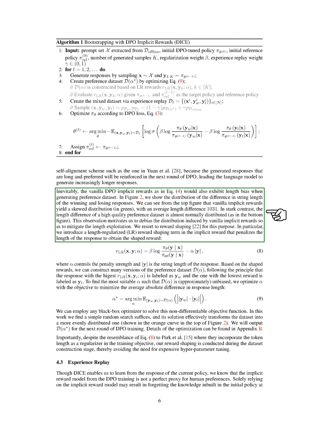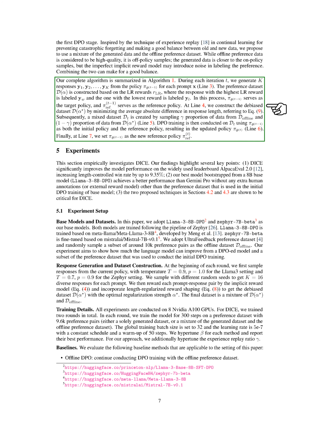The optimized dataset, denoted as D, alpha-star, is then used for the next round of DPO training. Details of the optimization process can be found in the appendix. It is important to note that our approach differs from methods that incorporate token length as a regularizer during training. Our reward shaping occurs during dataset construction, eliminating the need for costly hyperparameter tuning.